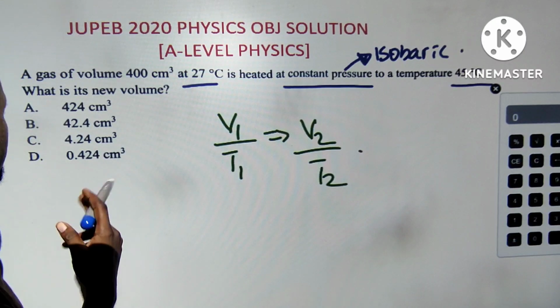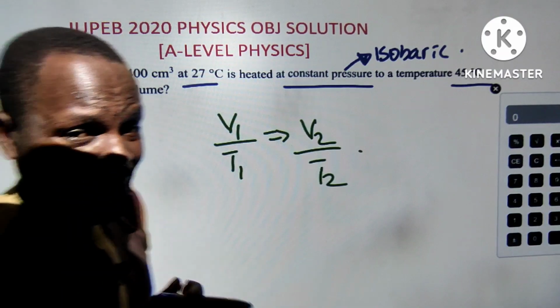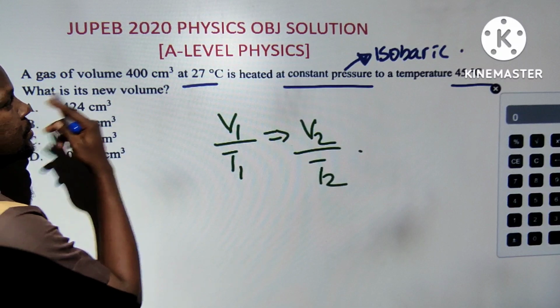Look at me, I will not even do this exam. If I'm doing it, I will only pick option A, because I know the application. Do you get? But let's solve. Sometimes we might be wrong. Who knows?